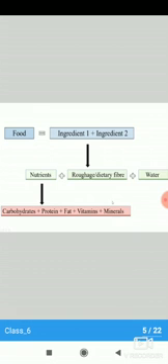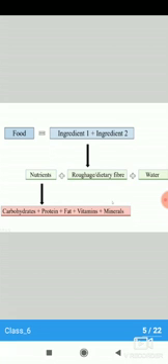We know that food is made up of one or two ingredients, and these ingredients contain nutrients, roughage or dietary fibers and water. Nutrients are further classified as carbohydrates, proteins, fats, vitamins and minerals. Our body needs all these nutrients to maintain good health. So, a single food item does not contain all the nutrients. So, we eat a variety of foods to get all the nutrients. I hope you got your answer.